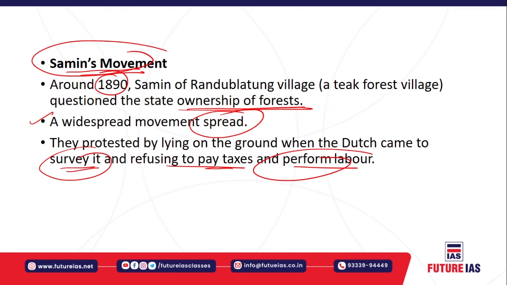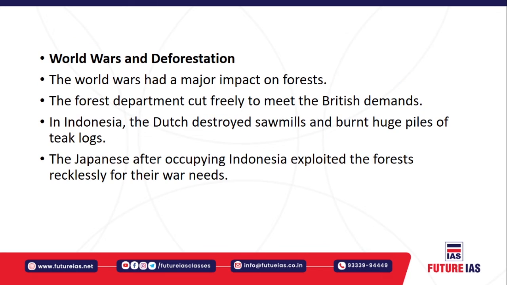So what happens is, over a period of time, the people developed resistance. When the Britishers came to survey, they refused to pay the taxes and refused to perform the labor that was basically used by the forces of the Dutch. And the world wars also affected the forests across the world.